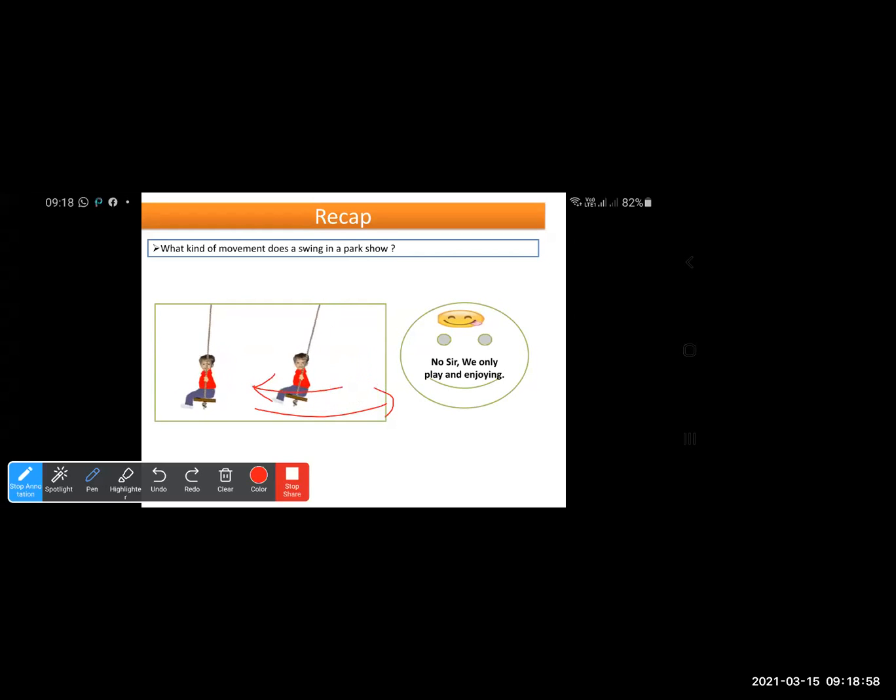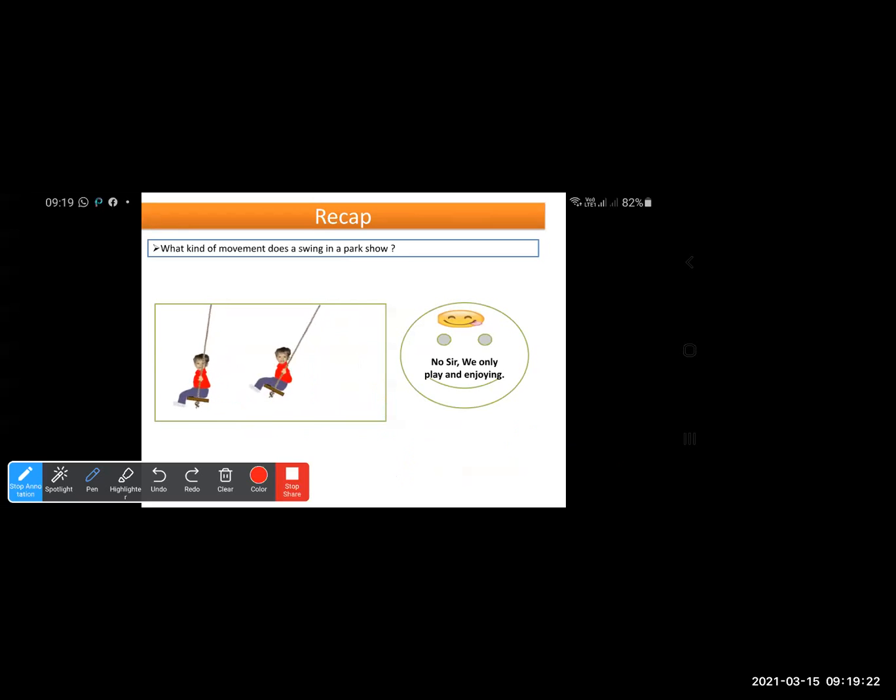So this movement is called to and fro movement. There is another word used for to and fro movement, that is oscillation.